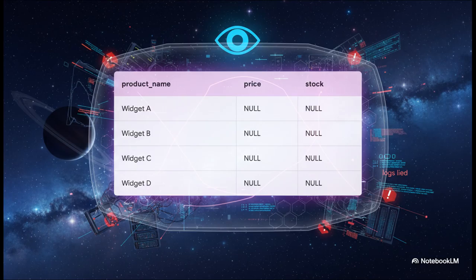And if you've ever stared at a table that looks like this, you know that soul-crushing feeling. It is just the worst.